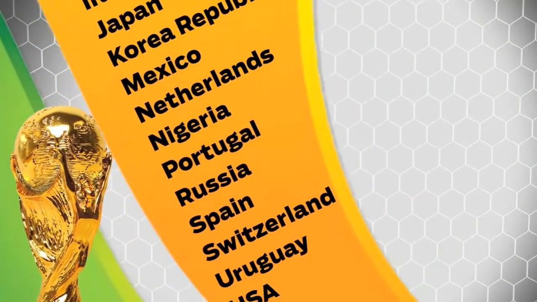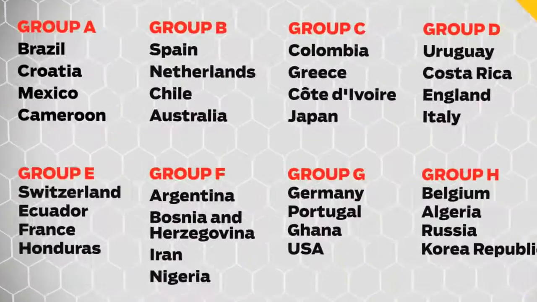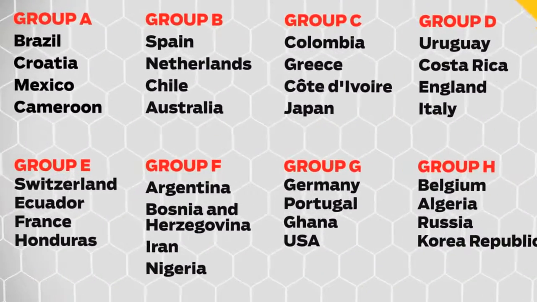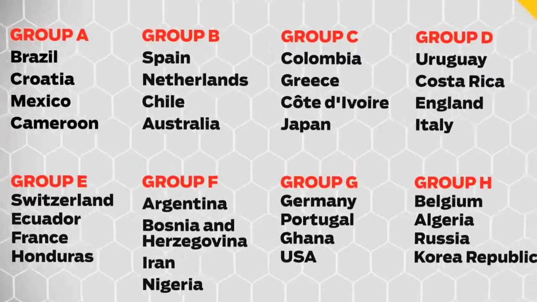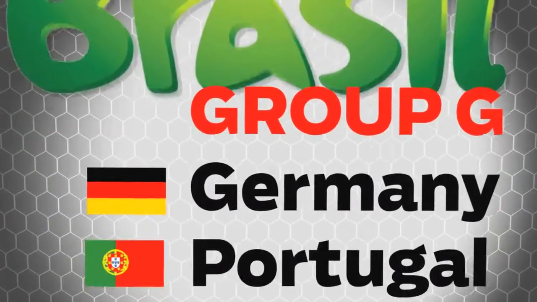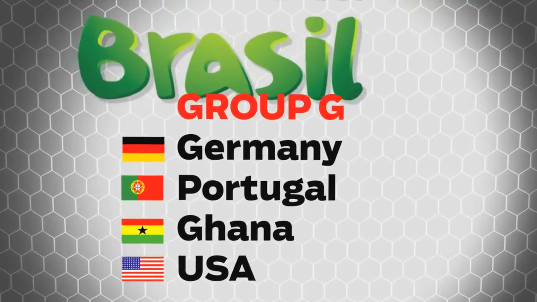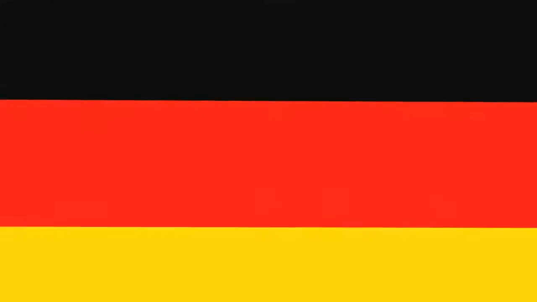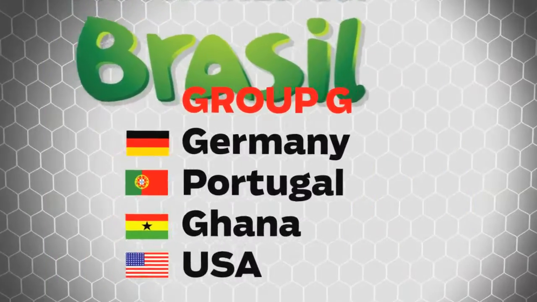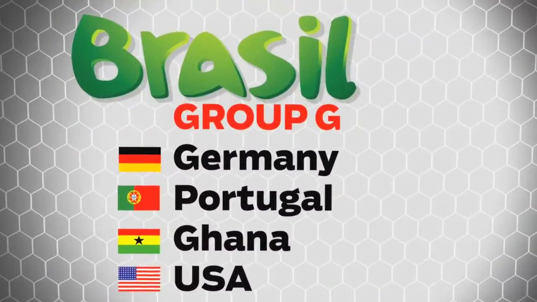Here's how it works. The 32 teams are divided into 8 groups of 4, classified by letter. Team USA has been placed in Group G along with Germany, Portugal, and Ghana. They are considered the underdog in this group, as Germany and Portugal are very strong teams, while Ghana has knocked the US out of the last 2 World Cups.